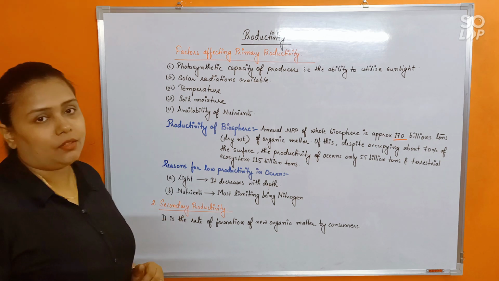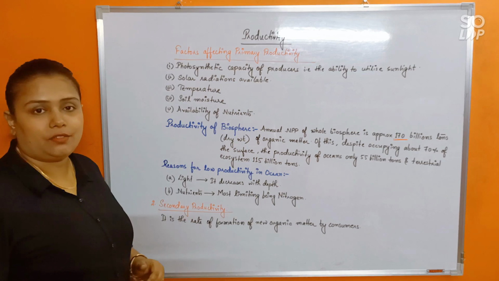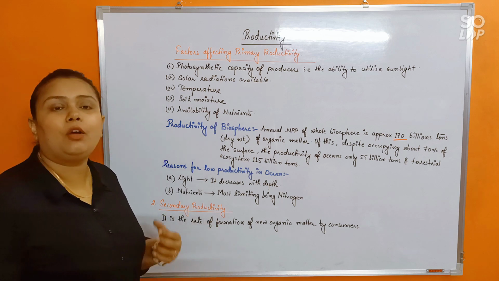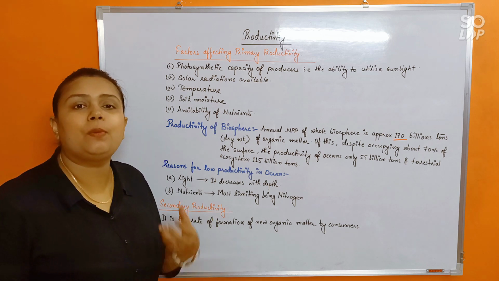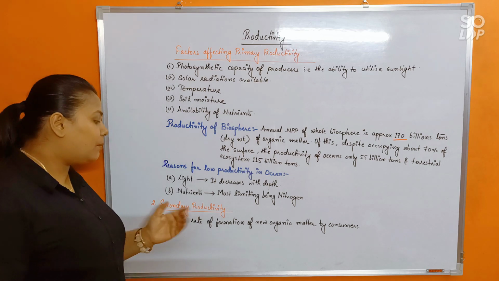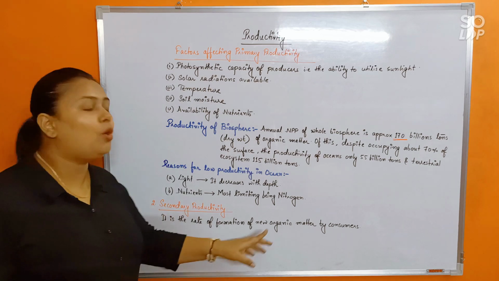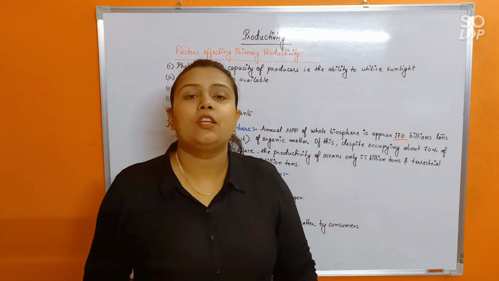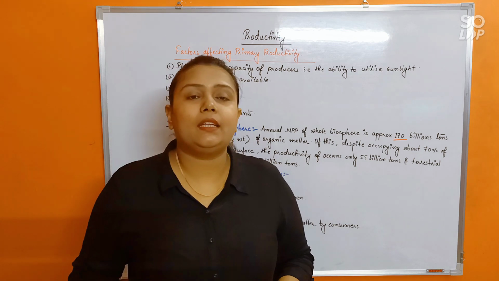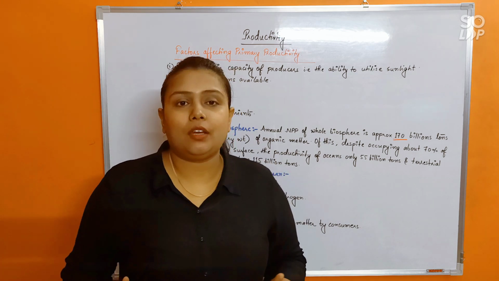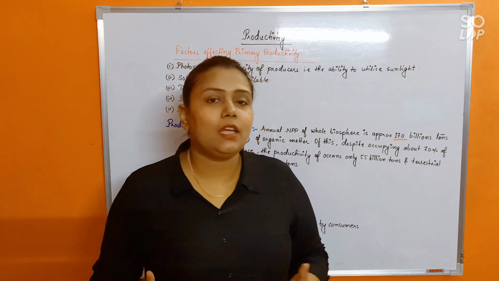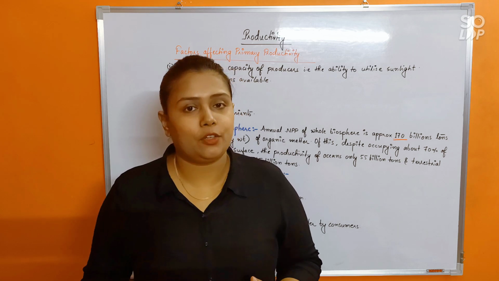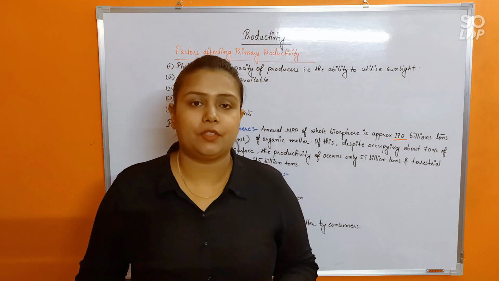Last thing that we discuss under this topic would be secondary productivity. Now see, if I told you that primary productivity means the amount of biomass or organic matter that is produced by the plants, so of course then secondary productivity means the rate of formation of new organic matter by the consumers. That means the heterotrophs. Alright. So secondary productivity means the quantity of new tissues that are created by assimilation of food by the heterotrophs. That is what is secondary productivity.